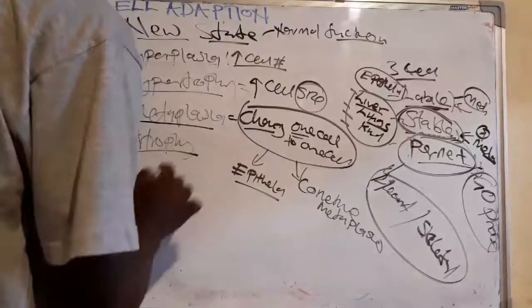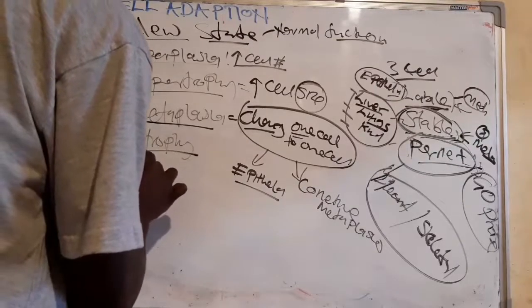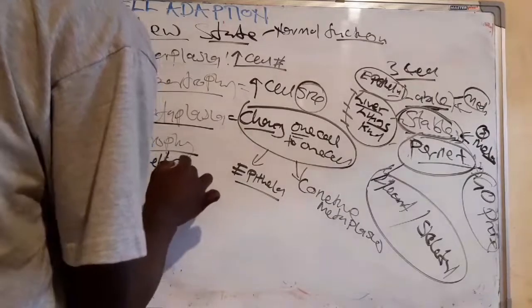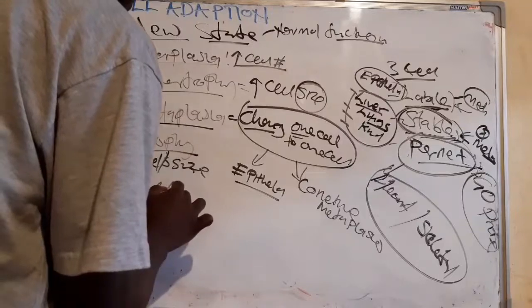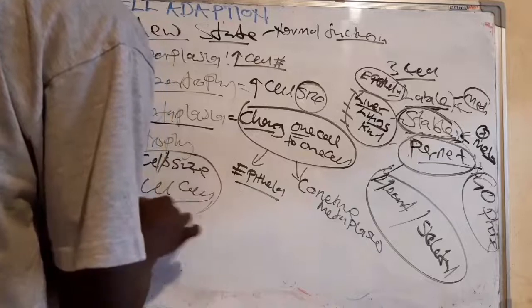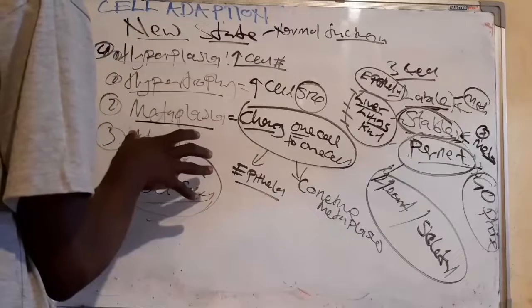Then atrophy. This is the decrease in cell size and also the decrease in cell numbers. So this is how we can define this.